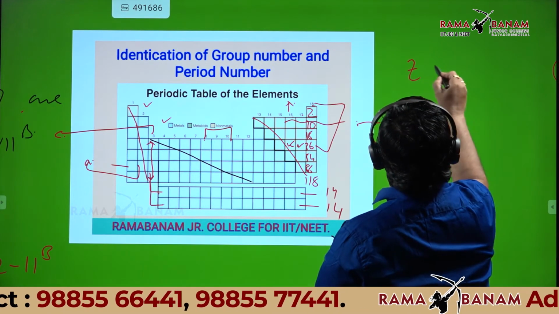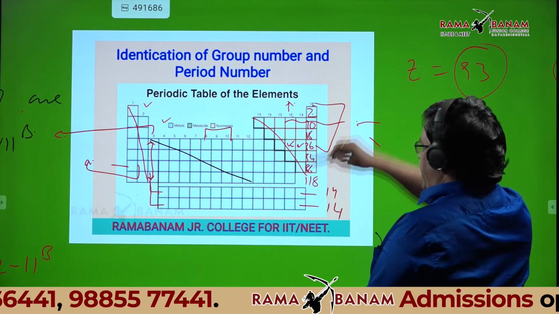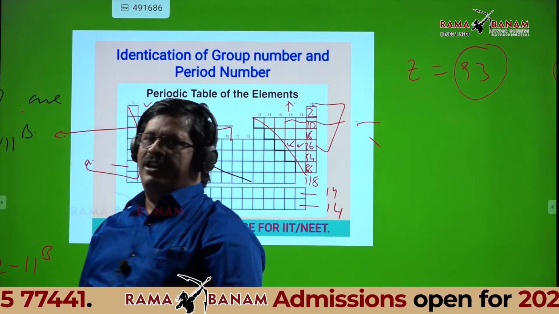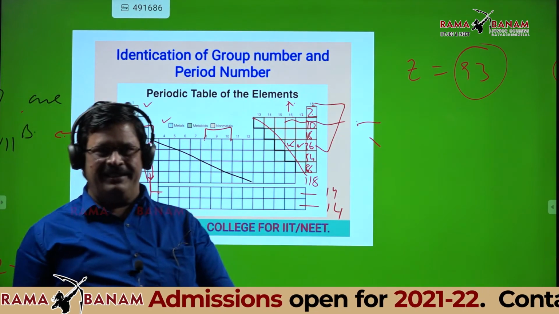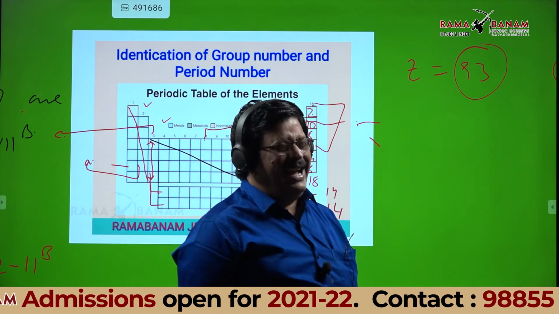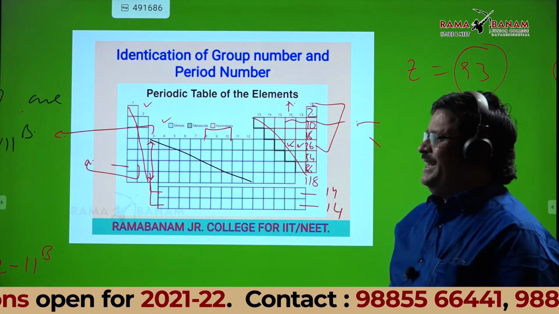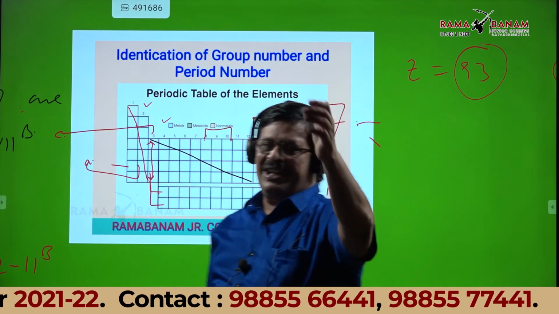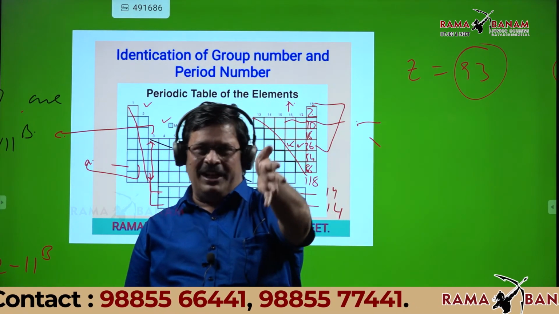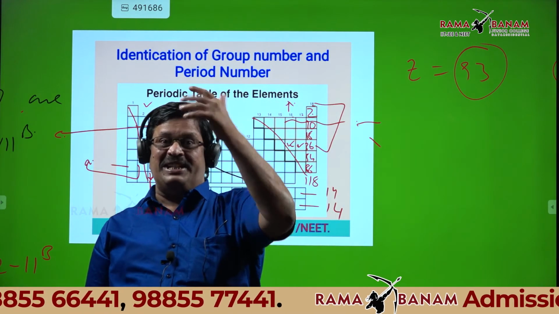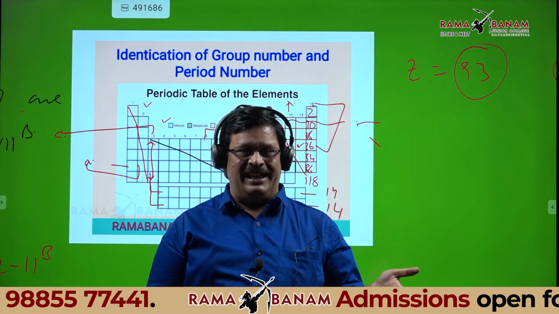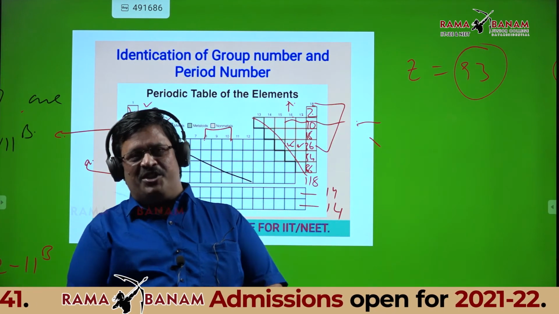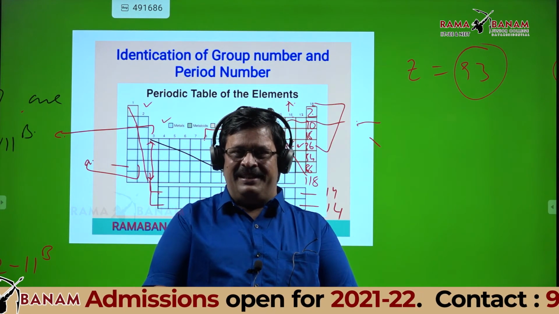Z is given as 93. Group number and period number I want. Sir, 3B group, seventh period. Excellent. That is what we teach as the concept. After that, you should develop the ease in that. That depends upon the caliber of individual students.